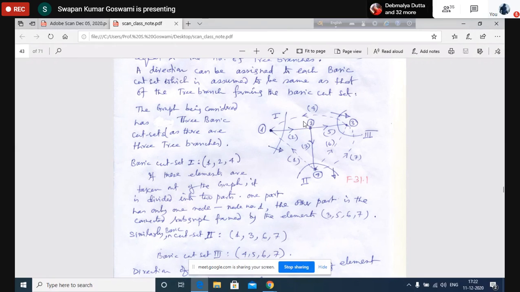So for this basic loop, direction of the loop means direction of the loop current will be 2, then 5 to 4. That means anti-clockwise direction like this. Similarly, for this loop 3, 5, 6, here 6 is the link.